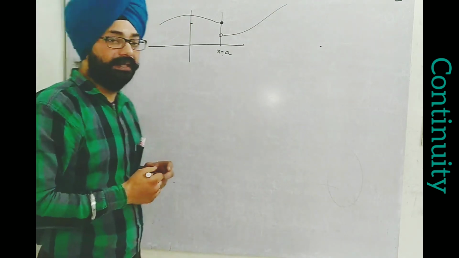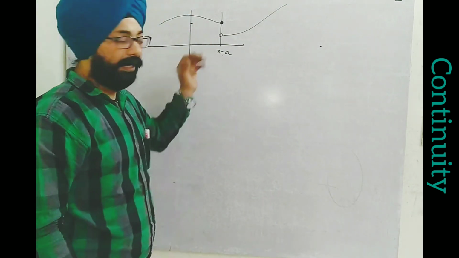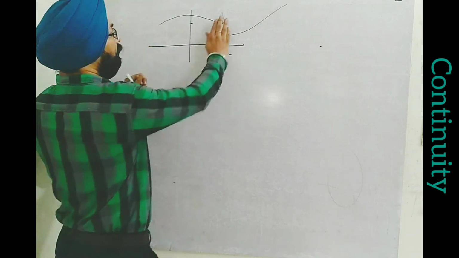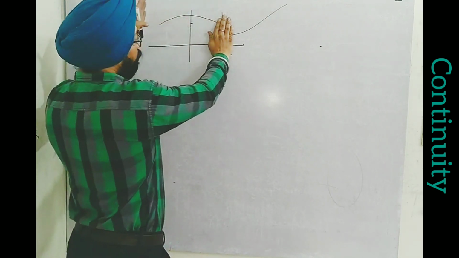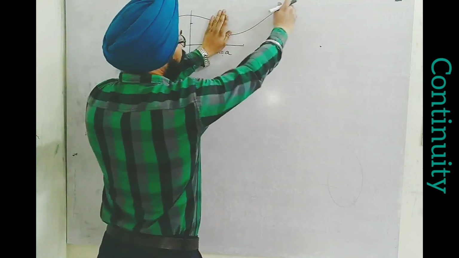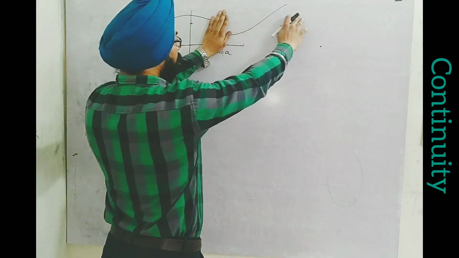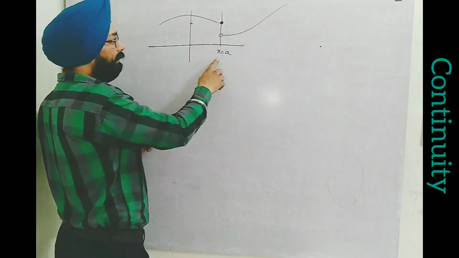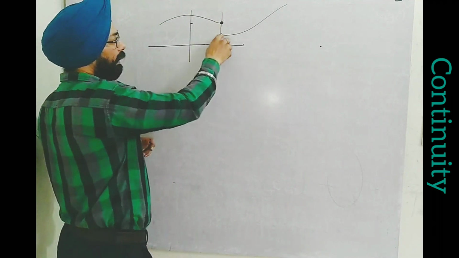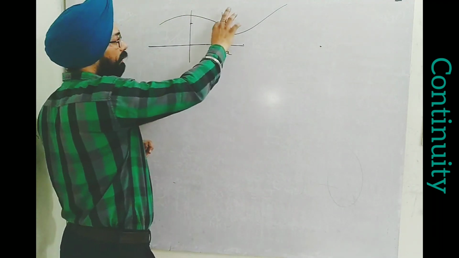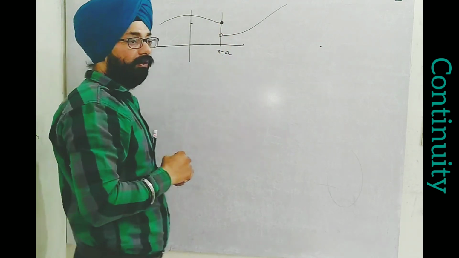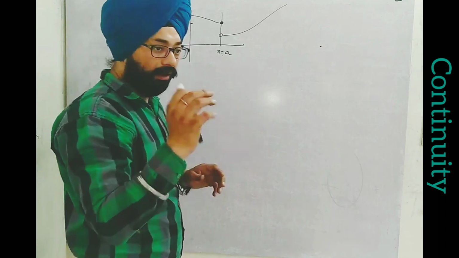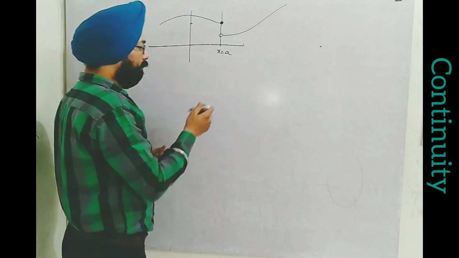Now I find one thing. In this case, please see that. If I see this left hand side part of the function, it is continuous. No break is there. Even on the right hand side, if I see, there is no break. It is continuous. But at x equal to a, I find the function takes a break here. There is a break. You can see the graph line is not joined. So we can conclude one thing: how can we judge continuity? A simple definition.